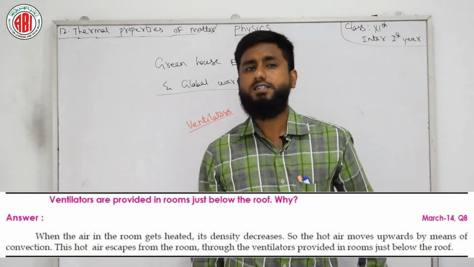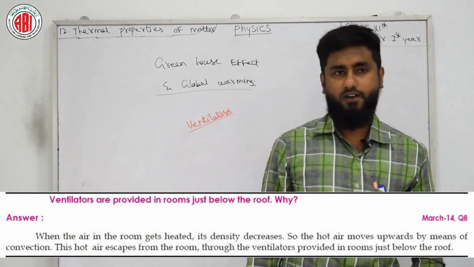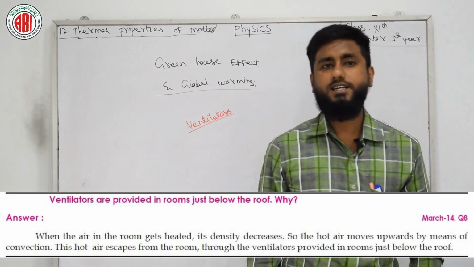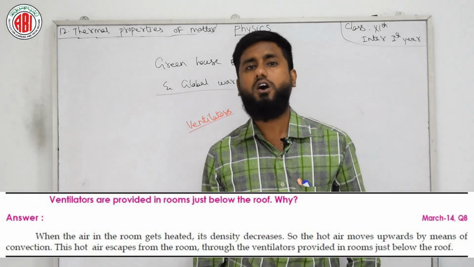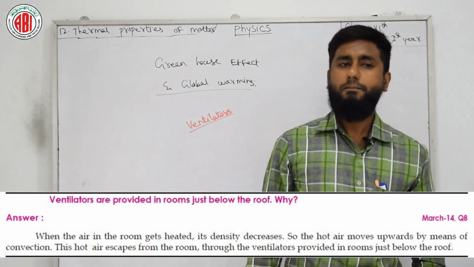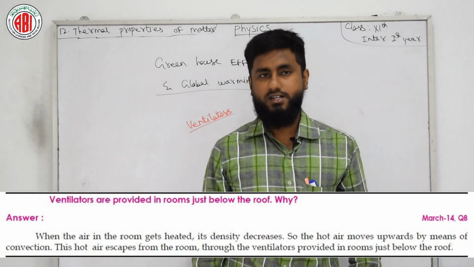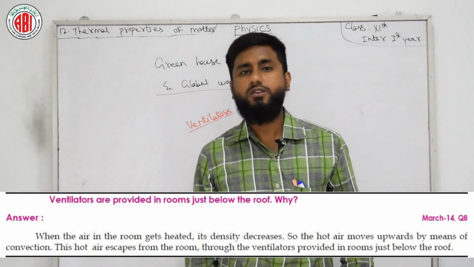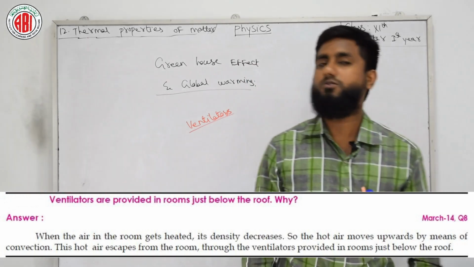Ventilators are provided in the room just below the roof. Why? When the air in the room gets heated, its density decreases, so the hot air moves upward by means of convection. This hot air escapes from the room through the ventilators provided just below the roof.